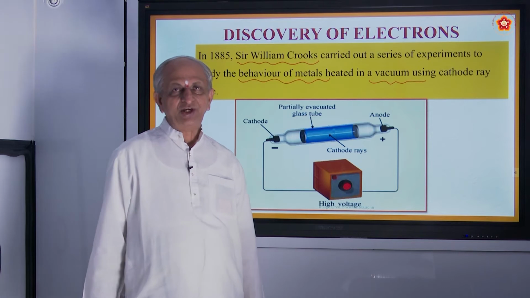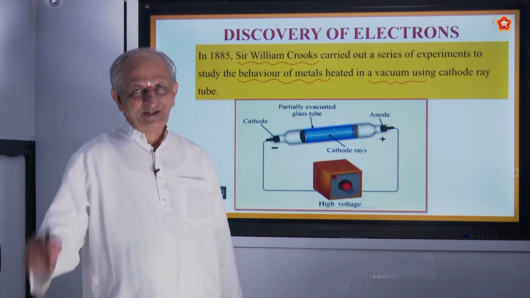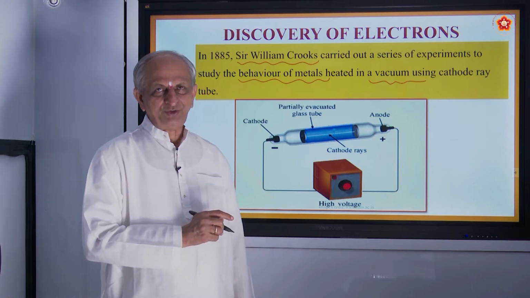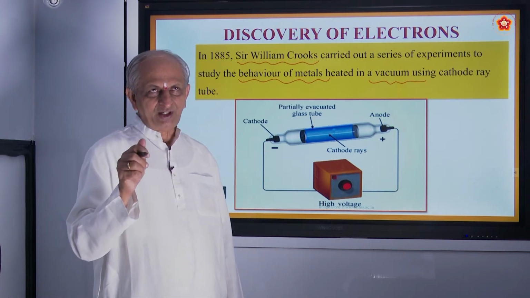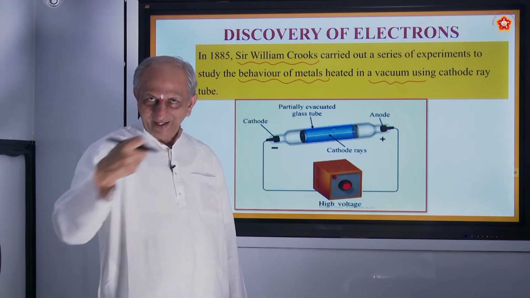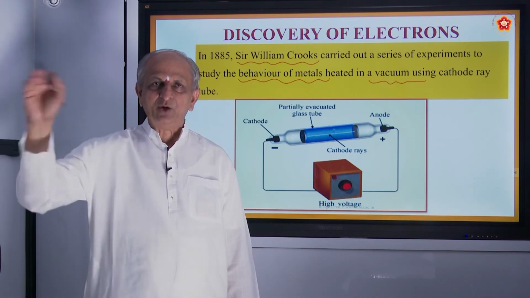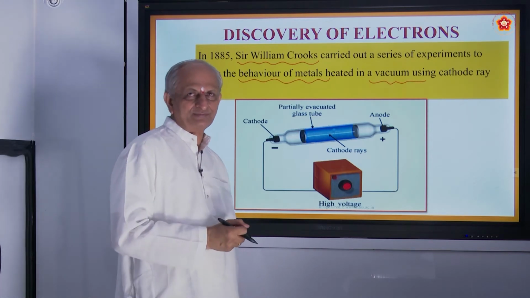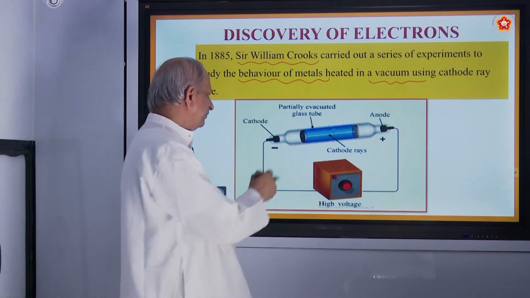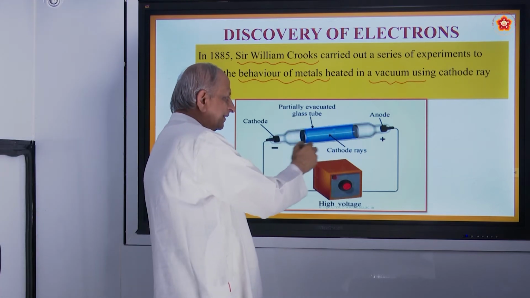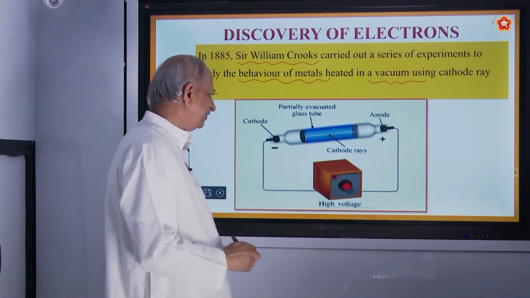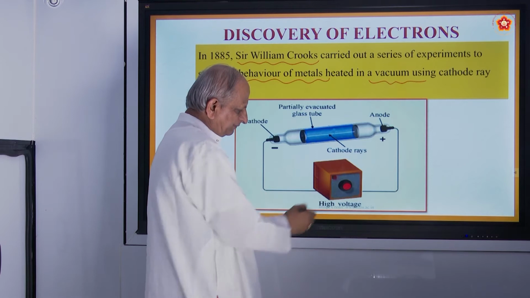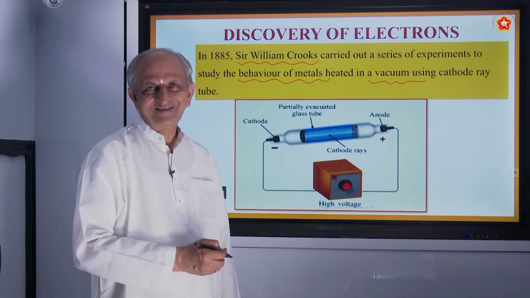You might have seen exhaust fans in your house. Especially for bathroom and toilet, they put exhaust fans. What does it do? When you switch on, all the air is sucked and sent out. So it is called exhaust fan. In kitchens also they put. So here also, by using exhaust pumps, the pressure of the gas inside the tube is reduced, and the voltage can be produced by, anybody know?